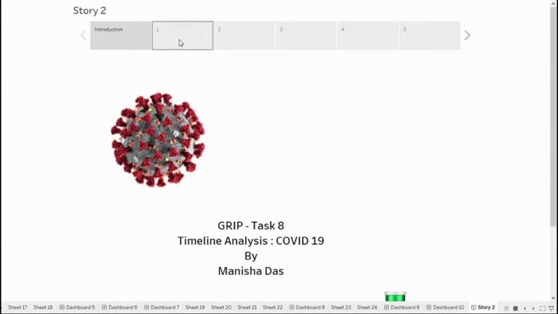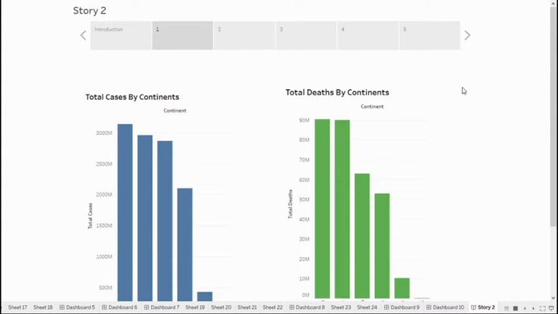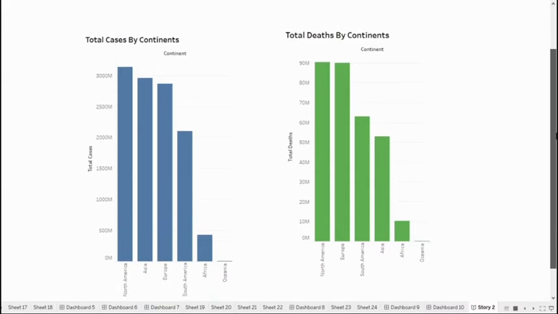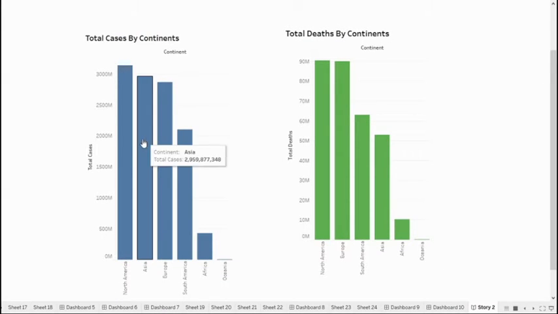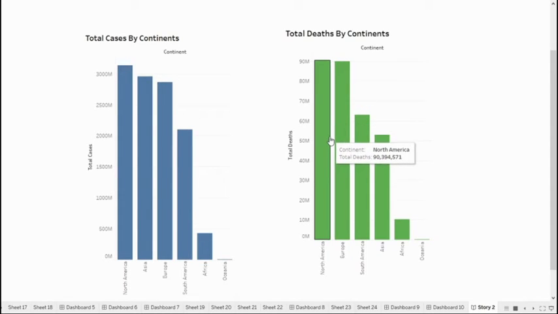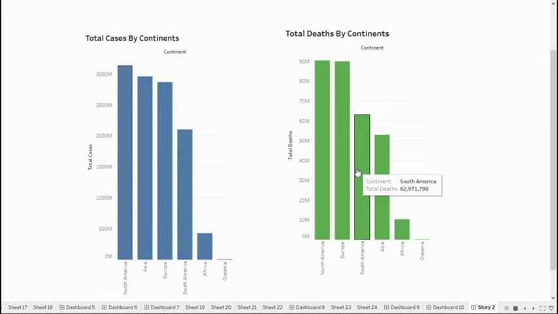Here I have presented total cases and total deaths by continents, and we can see that North America has the highest number of cases, followed by Asia and Europe. But if we check the total number of deaths, we see that North America is again in the first place, followed by Europe and South America, and here Asia stands in the fourth place.